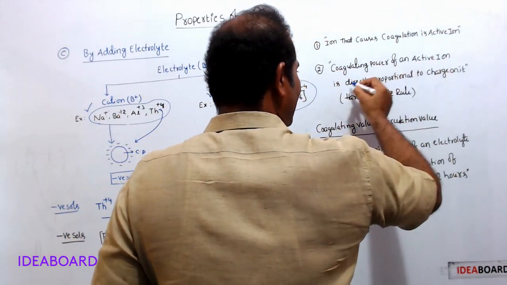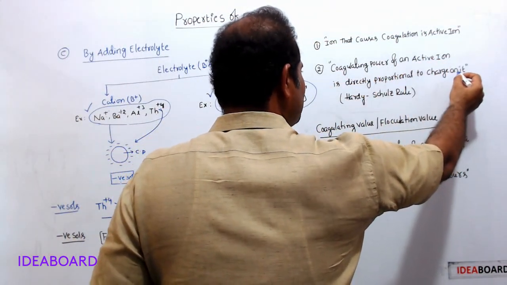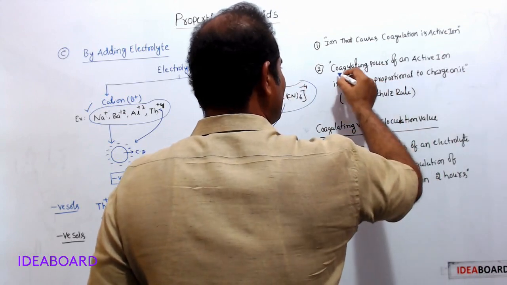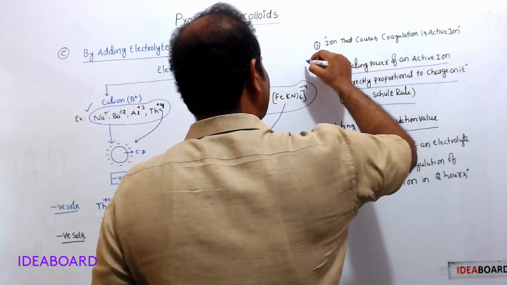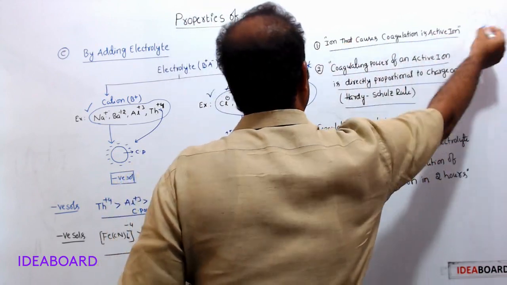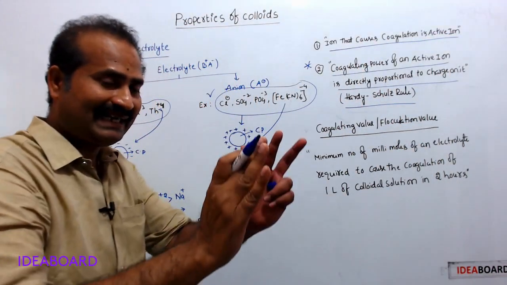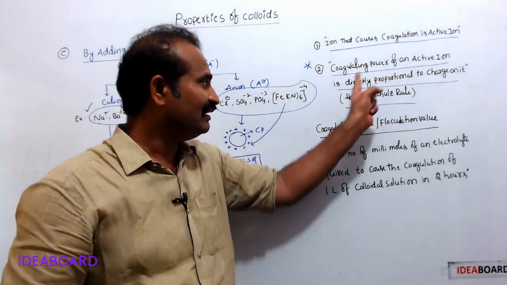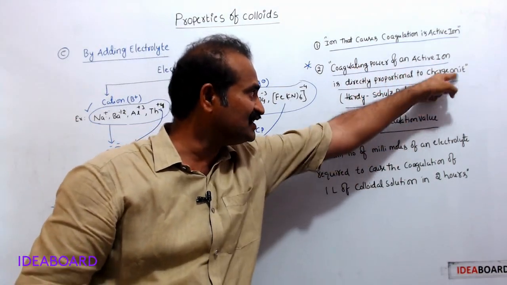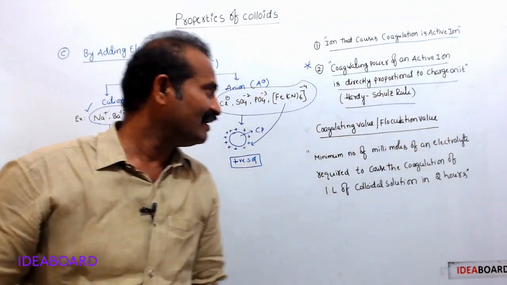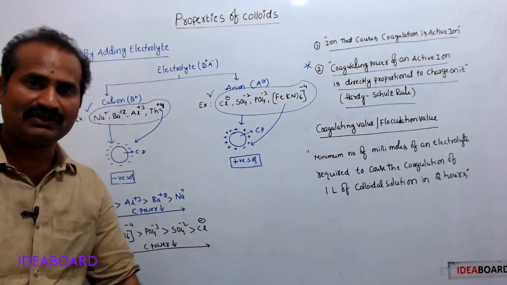The coagulating power of an active ion is directly proportional to the charge on it. This statement is the Hardy-Schulze rule. This is very, very important. These 2 points are important: the coagulating power of an active ion is directly proportional to the charge on it, and this statement is the Hardy-Schulze rule.